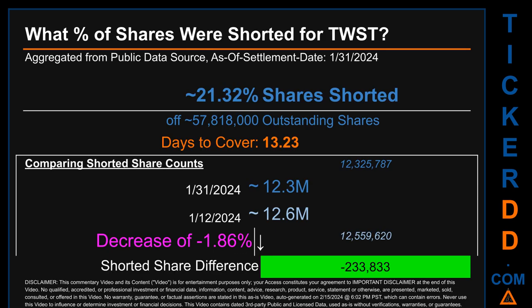What percentage of shares were shorted for TWST for the 2-week period ending on settlement date, January 31, 2024? About 12.3 million shares of TWST were shorted out of a total of approximately 57.8 million outstanding shares.